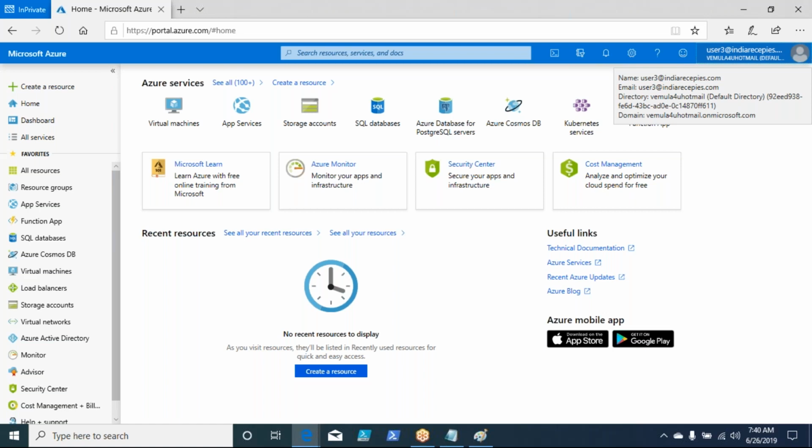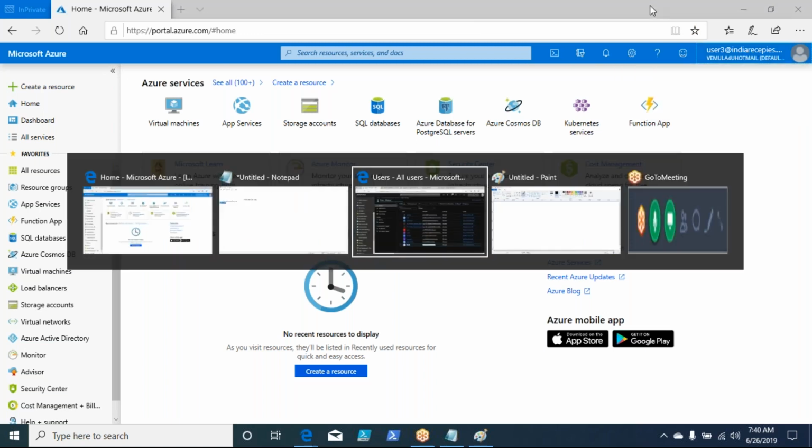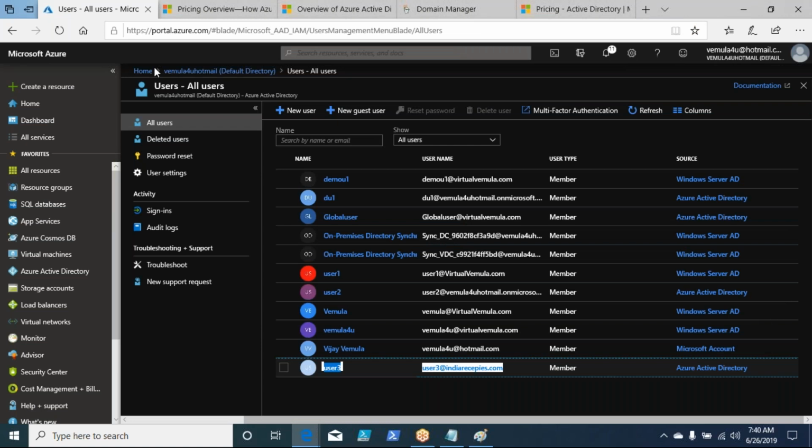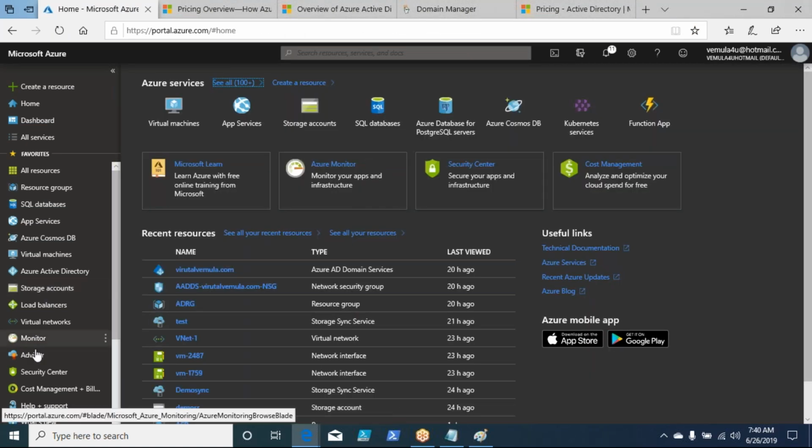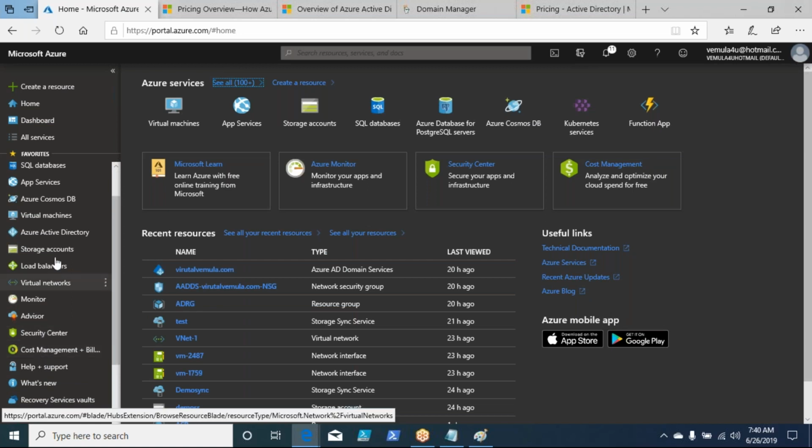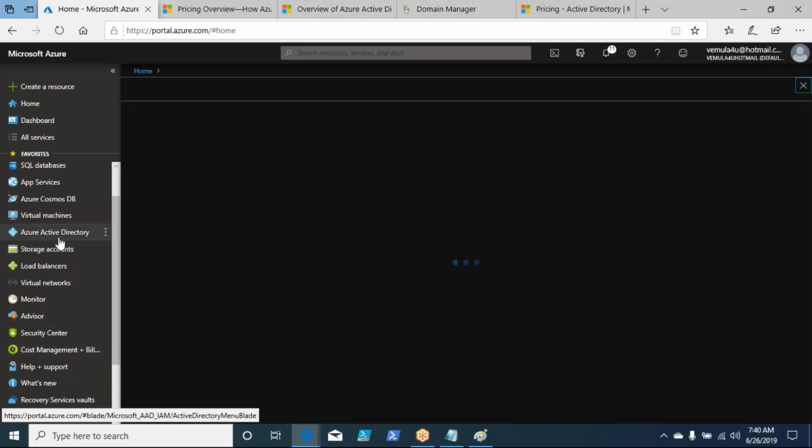And the user is able to log in to the Azure portal, or even get into the applications using this custom domain user ID that you just created. Okay, right. That's how you can add your custom domains and create groups or users within the custom domain using Azure AD.